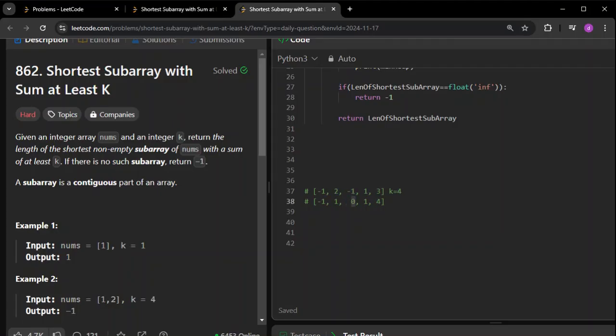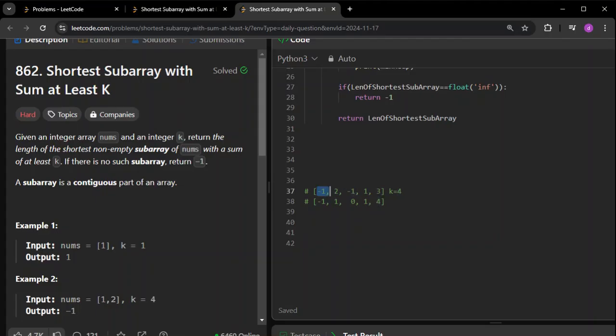Can you quickly tell me, if I have considered the whole array, the ultimate idea is to find the shortest subarray whose sum is at least 4. Let us say I am at this particular index. What is the sum till now? It is 1. Can I subtract something from the previous sums and see if it gives me at least k? Suppose I want to know the sum of these two, how will I get it? It is very simple. To know the sum of this particular subarray, take the sum of this whole subarray minus the sum of this subarray. I hope you are getting it.